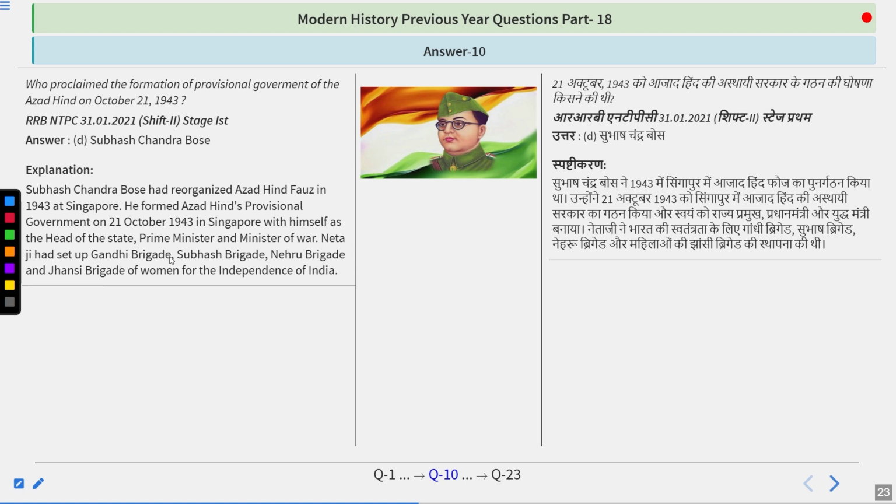Subhash Chandra Bose had reorganized Azad Hind Fauj in 1943 at Singapore. He formed Azad Hind's provisional government on 21st October 1943, with himself as the head of the state, Prime Minister and Minister of War. Netaji had set up Gandhi Brigade, Subhash Brigade, Nehru Brigade, Jhansi Brigade of Women for the independence of India. So do remember, the answer is Subhash Chandra Bose.